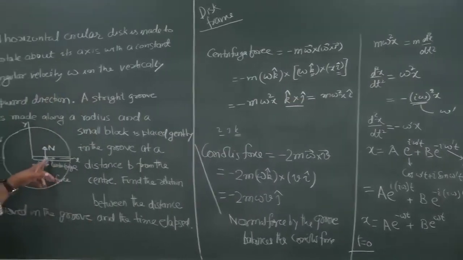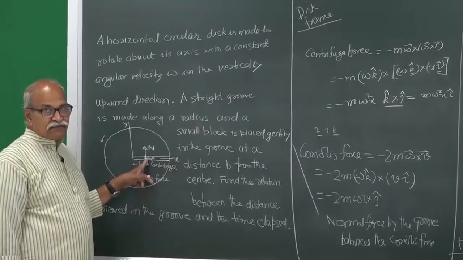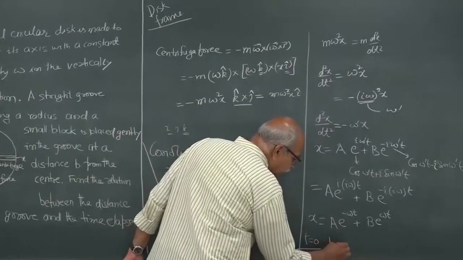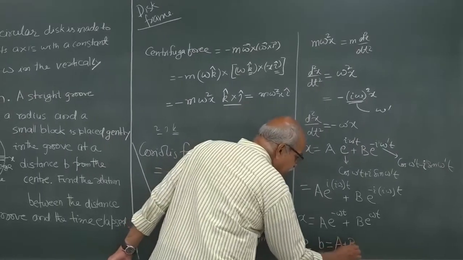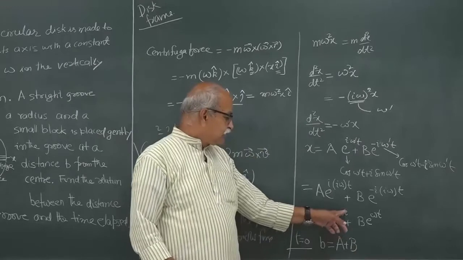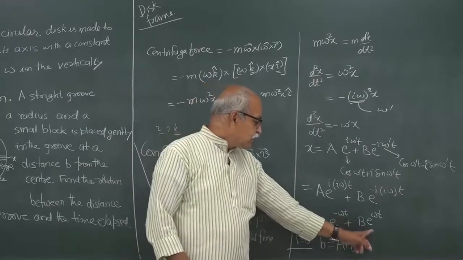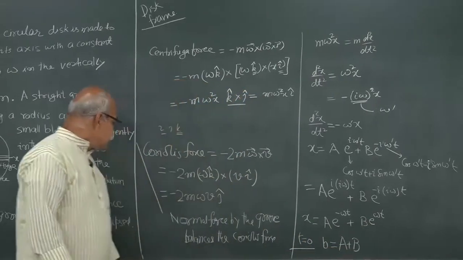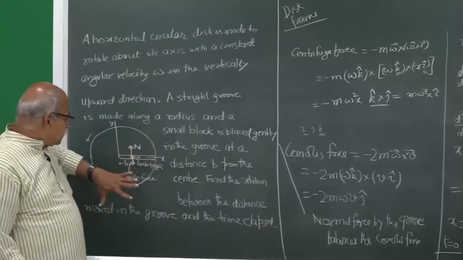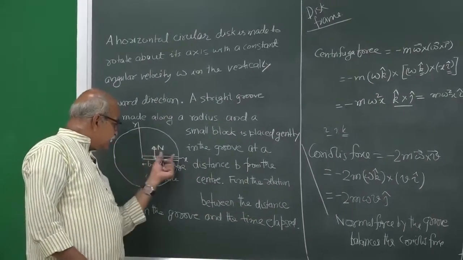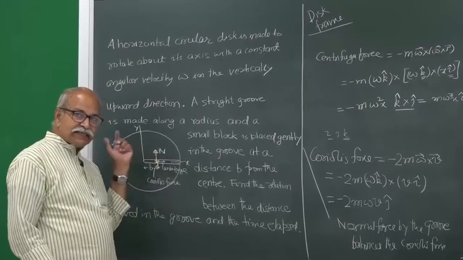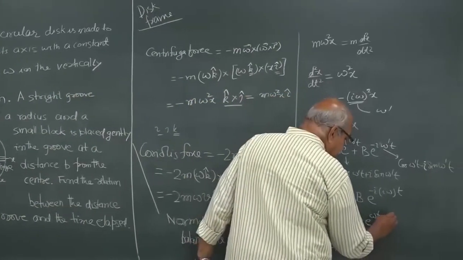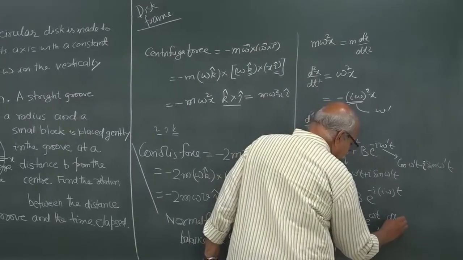At t equal to 0, the particle is at a distance b. So, x is equal to b, which equals a plus b, because when you put t equal to 0, this quantity is 1 and this quantity is also 1. So, a plus b is equal to b, and the other initial condition is that we put it gently. Although it is moving, we have not given any x velocity to start with. So, x dot is 0, dx/dt is 0.